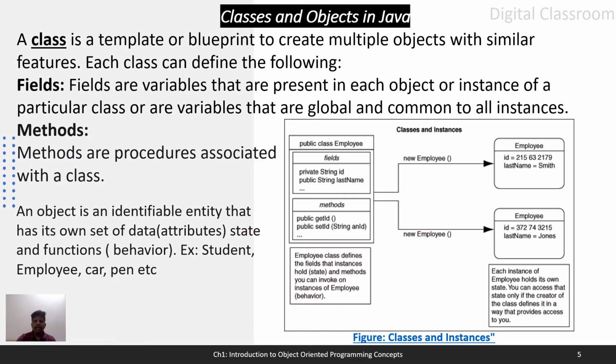We'll consider creating an object. Okay, so two objects are created here, employee 1 and employee 2, with the id and with the names Smith and Jones. Each instance of employee holds its own state. Okay, state is an individual value of each object. You can access that state only if the creator of the class defines it in a way that provides access to you.